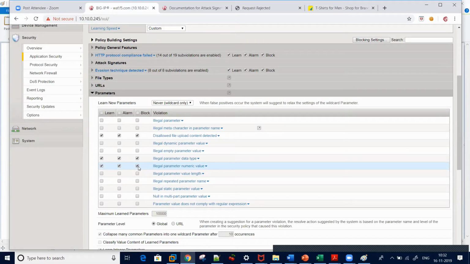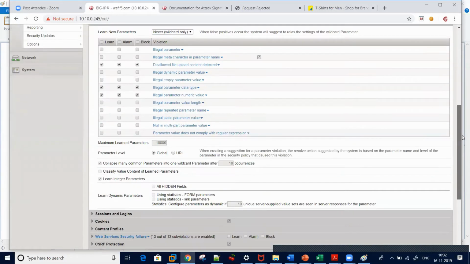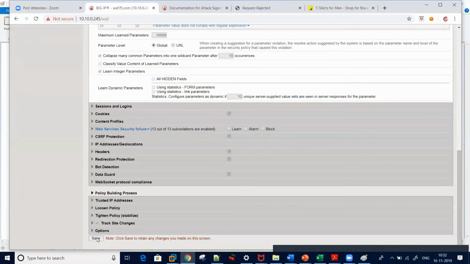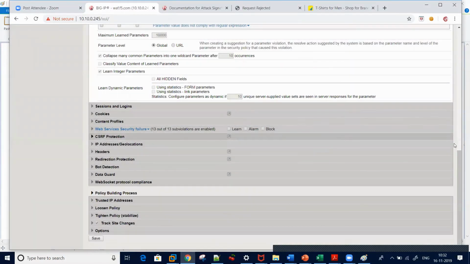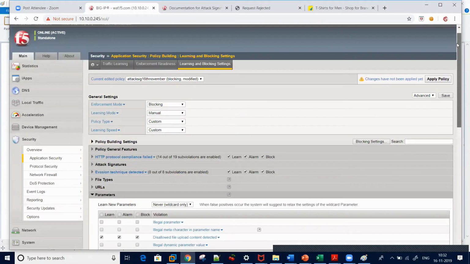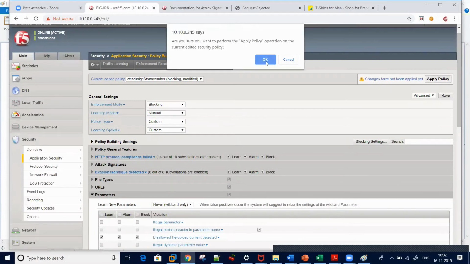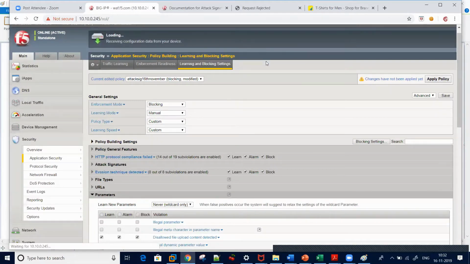If someone enters other than a decimal value, it should throw me a violation. I will select save. So what I did was I'm enforcing one of the parameters, password, as a decimal. If someone enters anything other than decimal in the password field, it should throw me a violation.